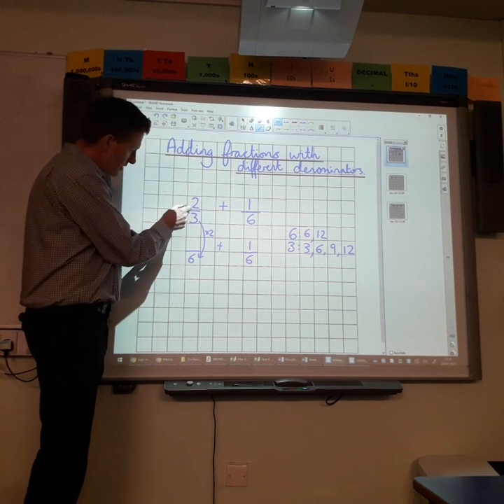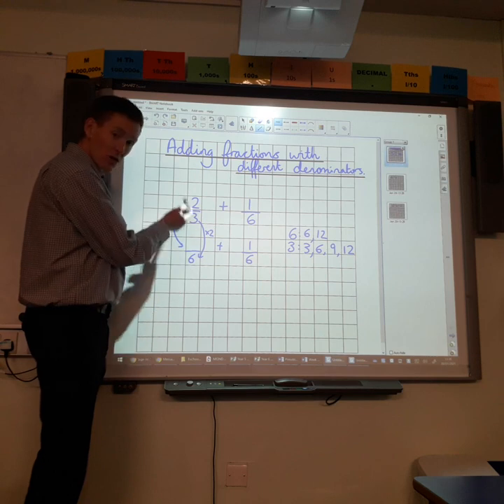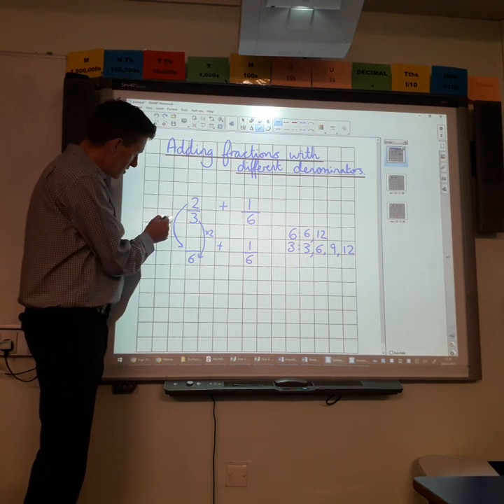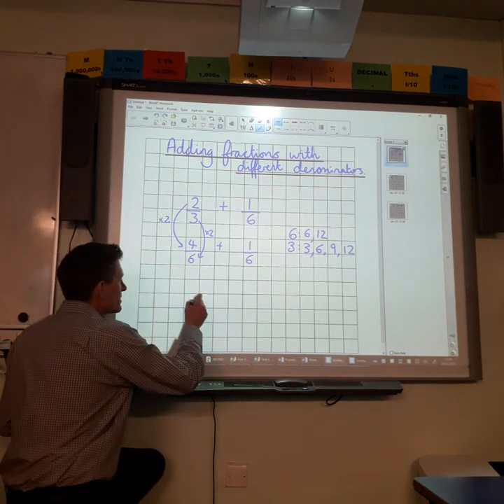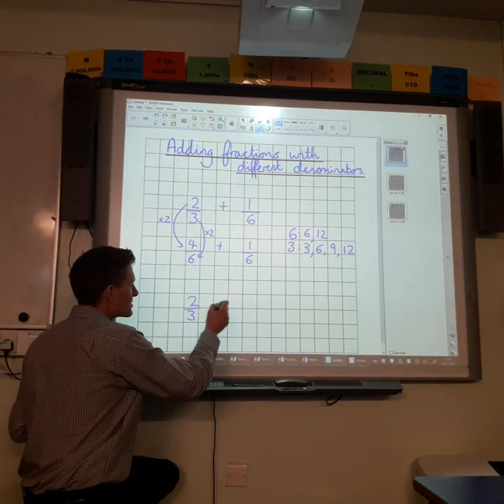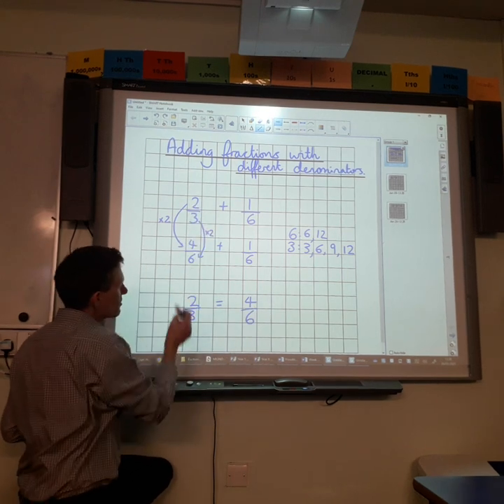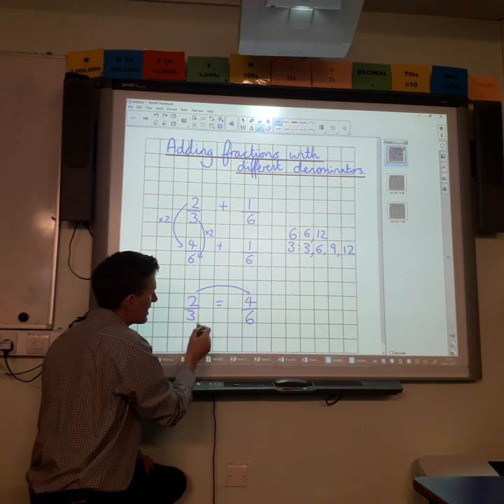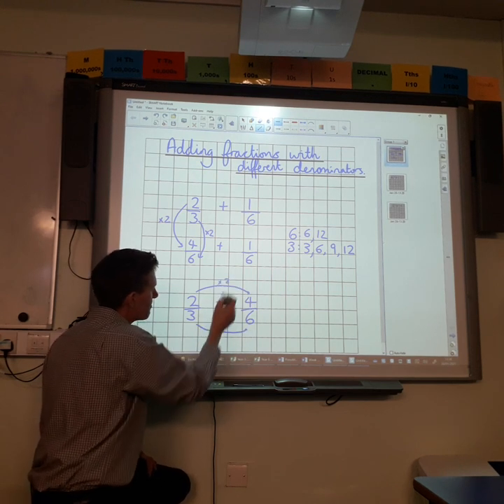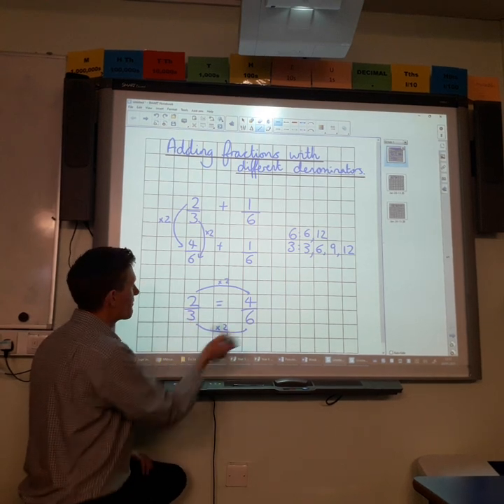And so whatever you do to the bottom, the denominator, you're going to do the same to the top. So 2 times 2 is 4. If I write that out underneath, you might be able to see that they are equivalent fractions. 2/3 is exactly the same as 4/6 because all we've done is we've times both the top and the bottom by 2, and so it's the same. It looks different, but it's the same fraction.